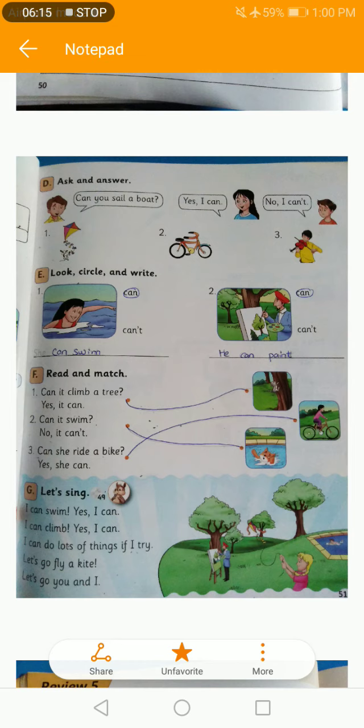So you have to match this with picture number 2, where the girl is able to ride a bike. So we have exercise G.